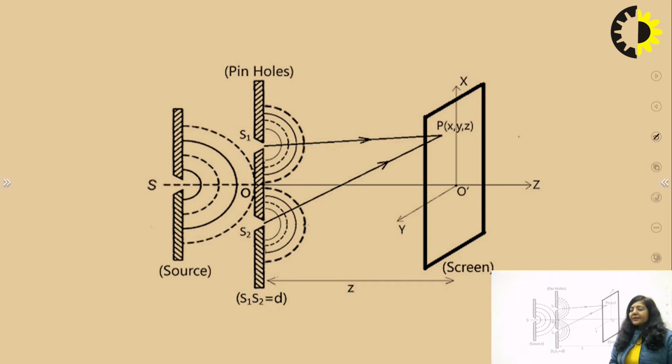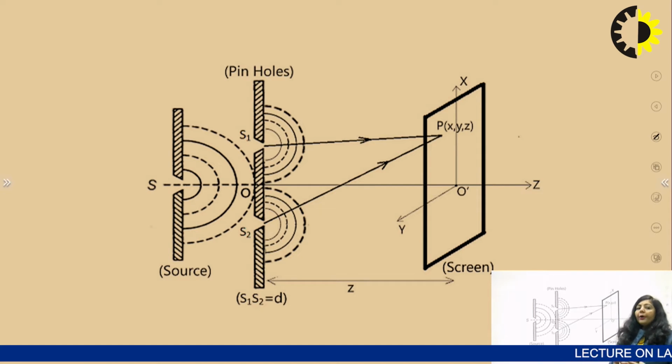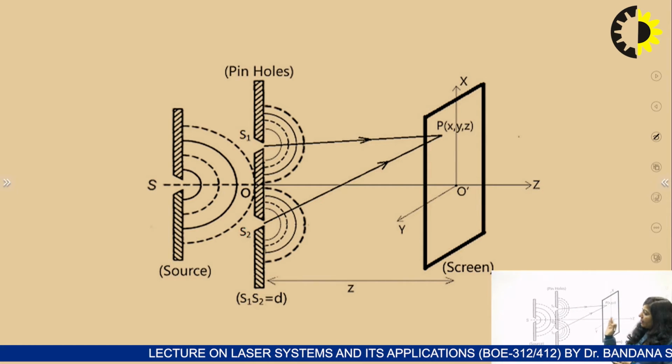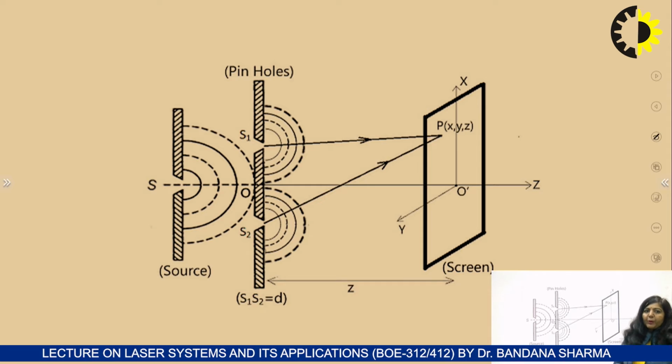But today we will discuss spatial coherence. So now we will try to see what the meaning of spatial coherence is. When I'm saying spatial coherence, I'm referring to the coherence in space. In order to understand spatial coherence, we can take the help of Young's double slit experiment. As you can see, this particular setup is for Young's double slit experiment.